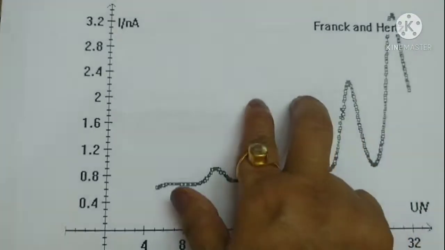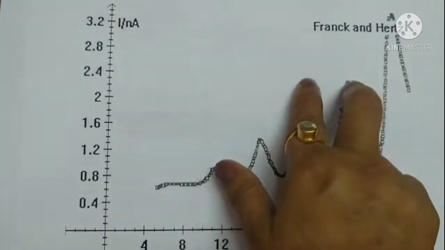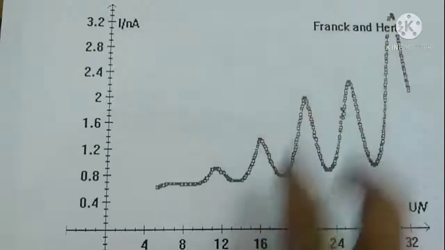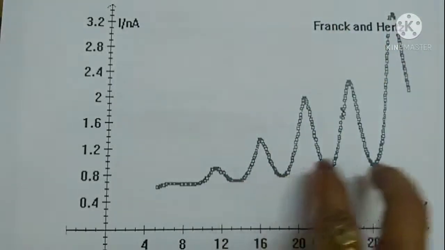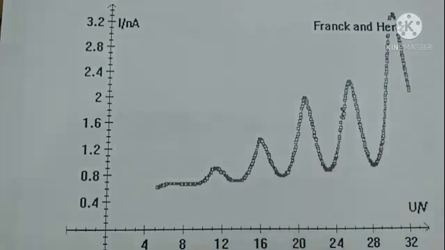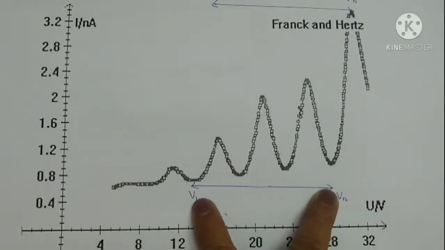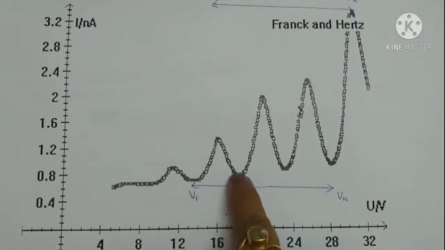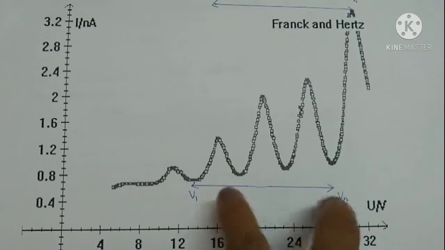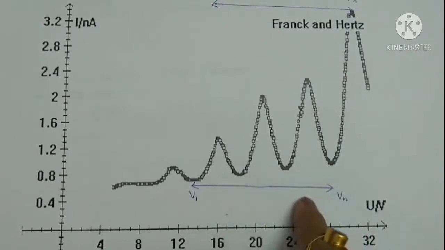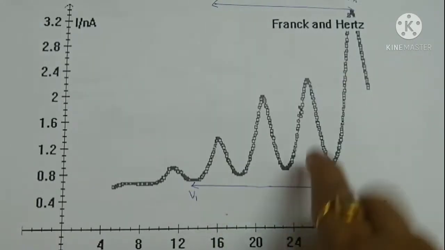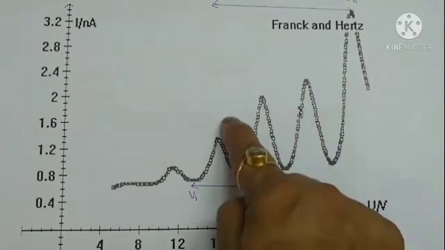We can also observe that the difference between two consecutive maximas is the same, and similarly between two consecutive minima it is the same. So to minimize the error, we take the difference between nth minima and first minima and then divide it by the number of dips over there.